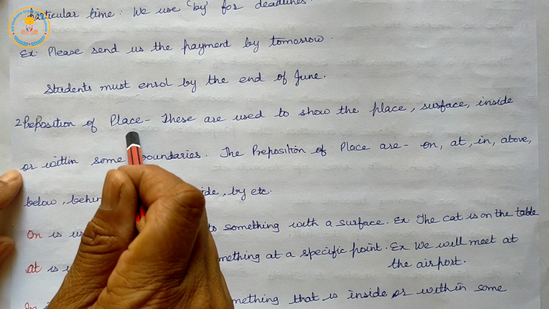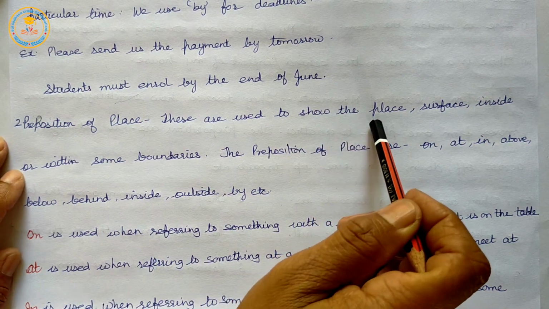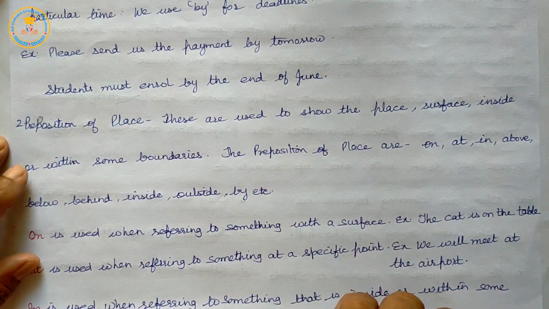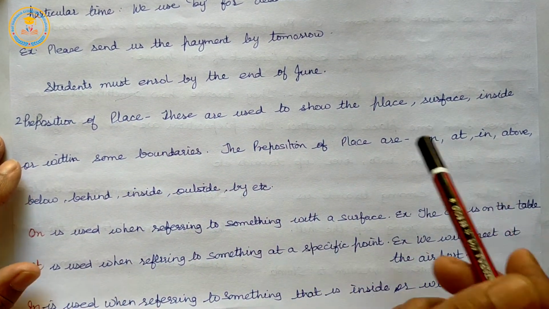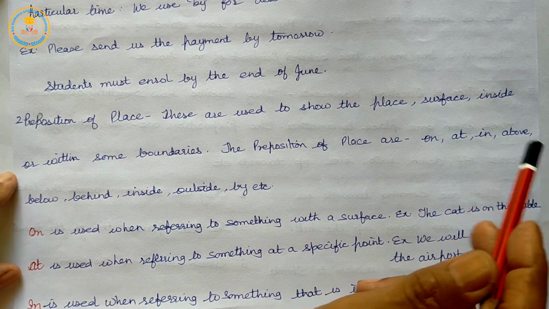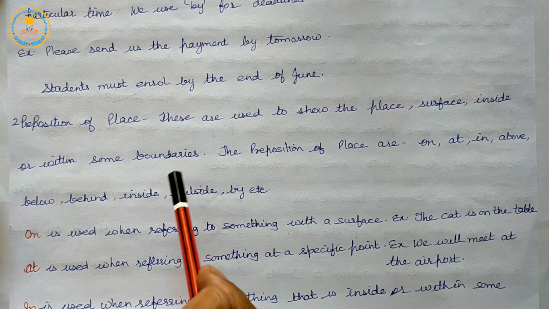The prepositions of place are on, at, in, above, below, behind, inside, outside, by, etc.